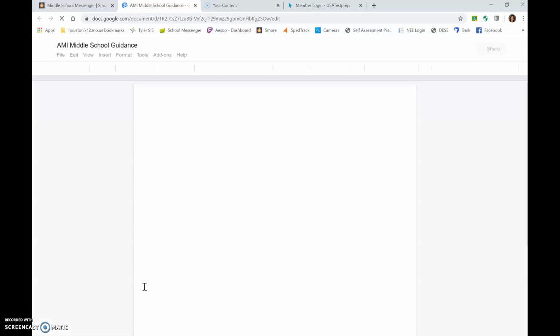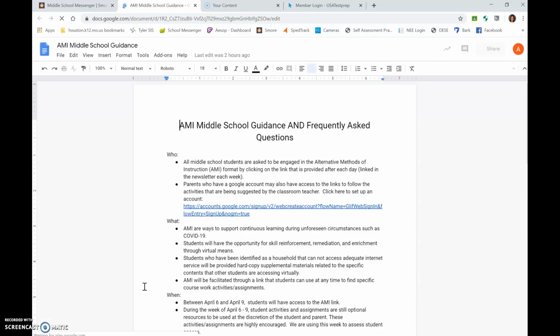This is a brief explanation of who, what, when, where, why, and how, along with frequently asked questions about AMI to use as a reference sheet as you become more familiar with this platform.